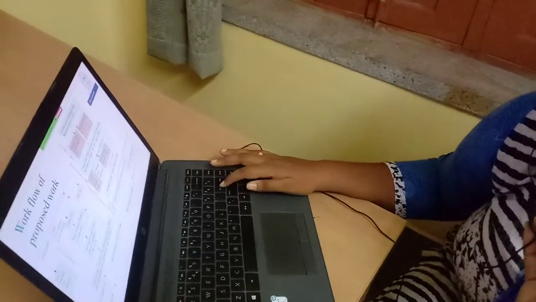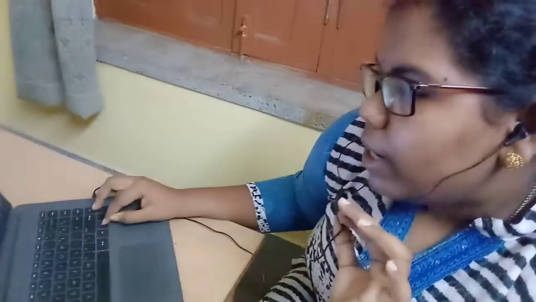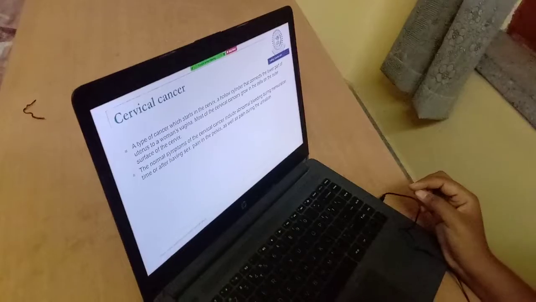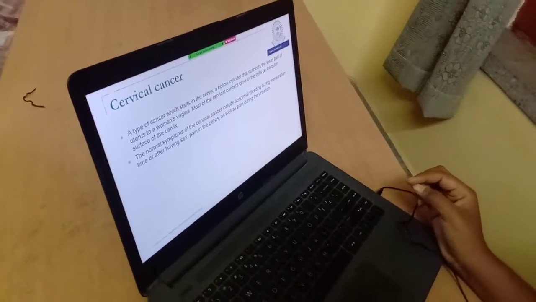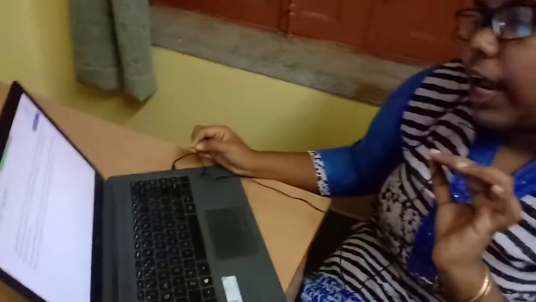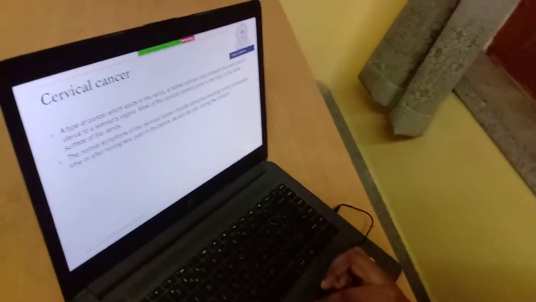This is our workflow, and in our workflow we use cervical cancer data. So here our disease is cervical cancer. What is cervical cancer? A type of cancer which starts in the cervix. Normally, we know this is the woman's cervix, a hollow cylinder that connects the lower part of the uterus to a woman's vagina. Most cervical cancers grow in the cells of the outer surface of the cervix.